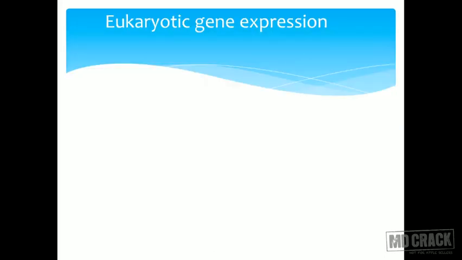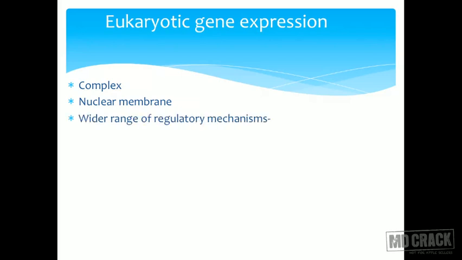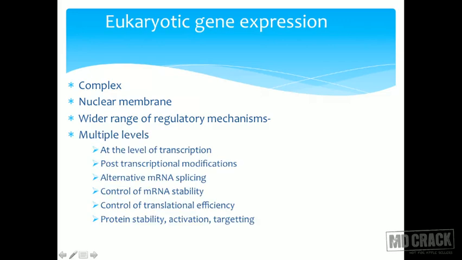Now, eukaryotic gene expression is very complex. Is it simple? No, not as simple as what happened in the bacteria. Remember, in the bacteria we had a circular DNA. It is easy to regulate. Now, what is the problem with eukaryotes? We all have a nucleus. The nucleus has a nuclear membrane, and that brings about a lot of complications. We can also have a wider range of regulatory mechanisms.